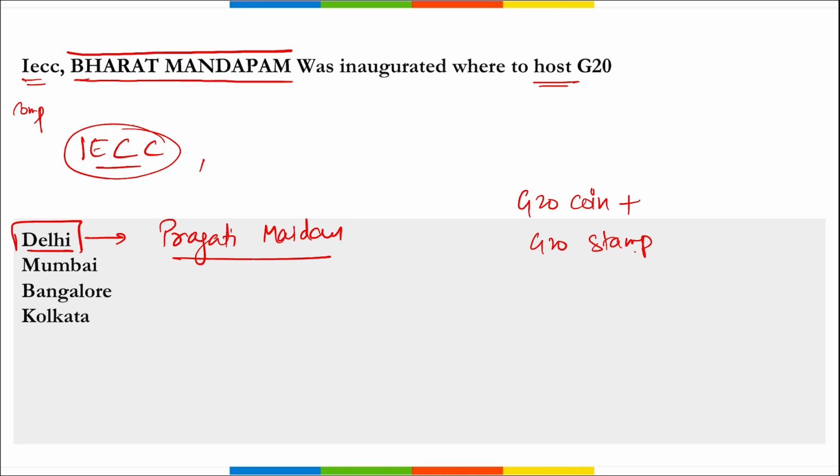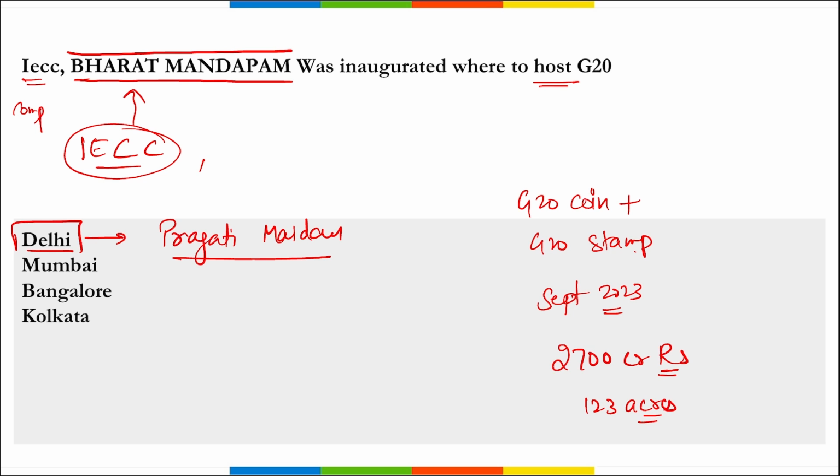And what has this IECC complex been named? It has been named Bharat Mandapam, and the naming ceremony of the center was carried out using a drone. Then apart from this, this complex will be hosting the G20 meet. When? It will be in the month of September 2023, right? This IECC complex was developed as a national project that cost around 2700 crore rupees, right? And it has a campus of around 123 acres, correct?